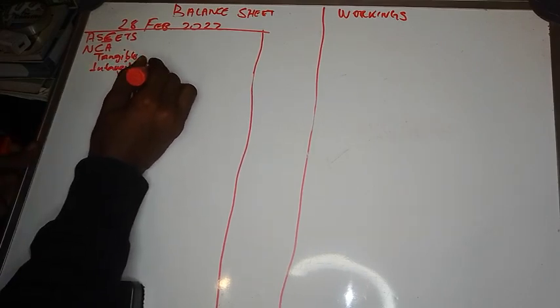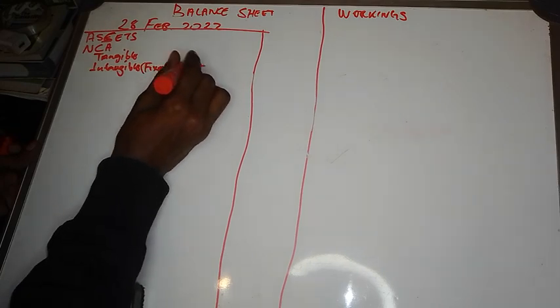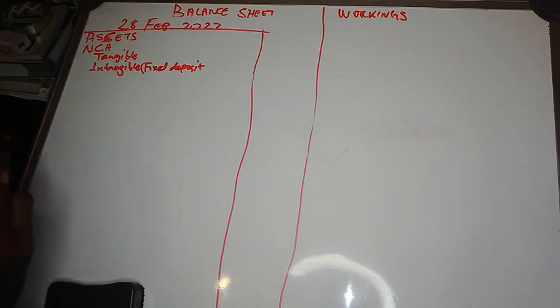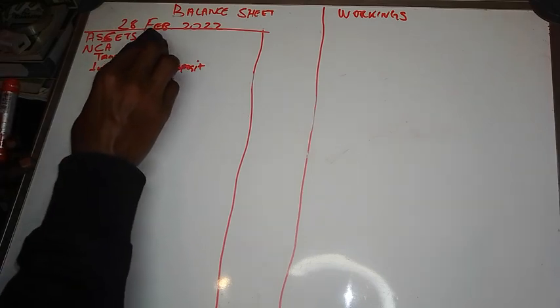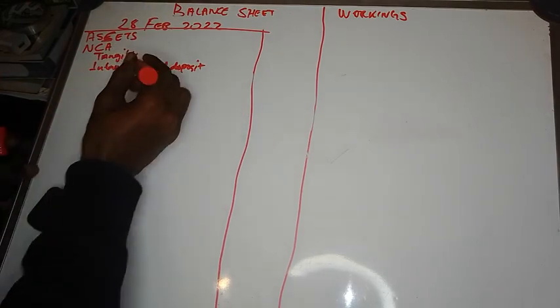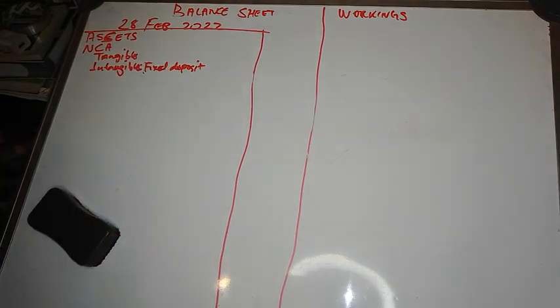So we've got fixed deposit. Now the fixed deposit is 489, but before we write anything, we need to go through the information that is given. I'm just going to put a colon here instead of a bracket. So we've got a fixed deposit, and let's go through the additional information.